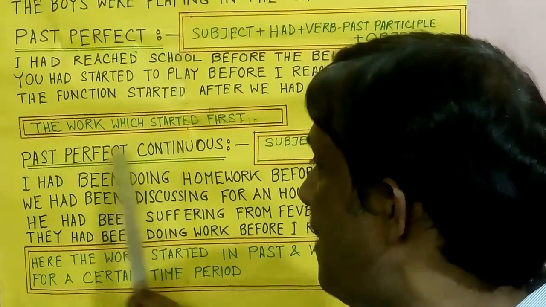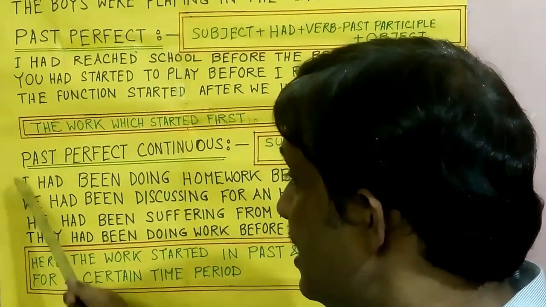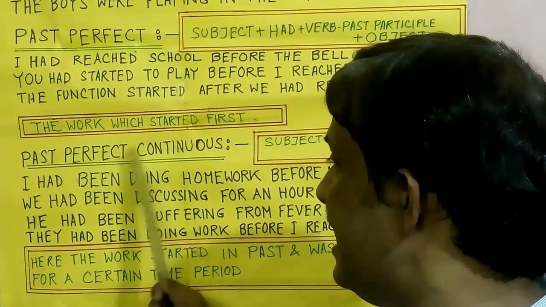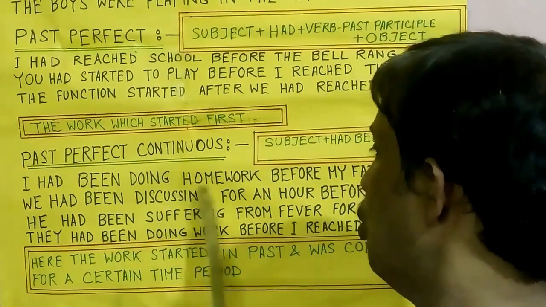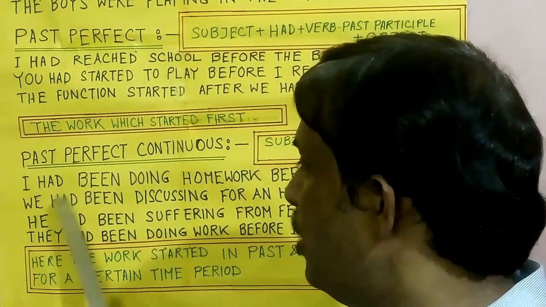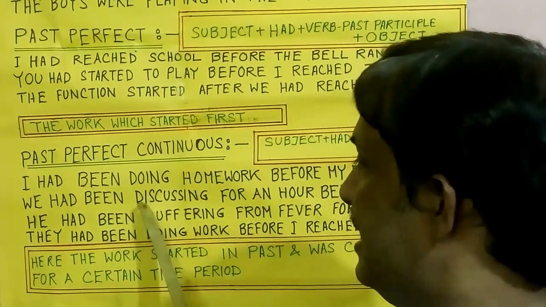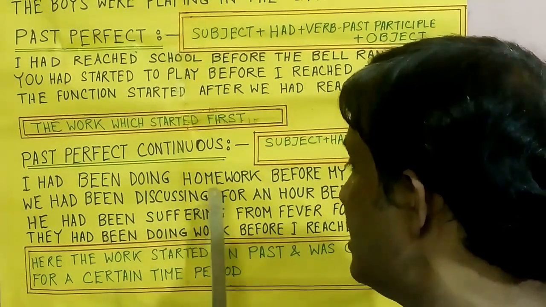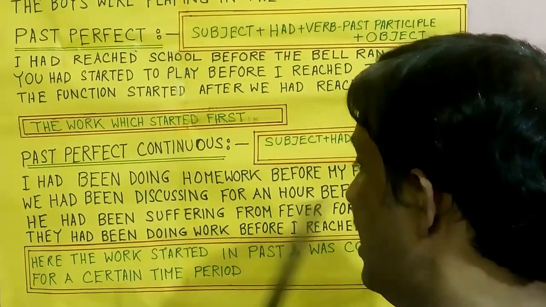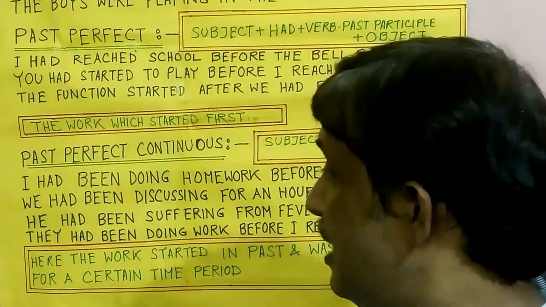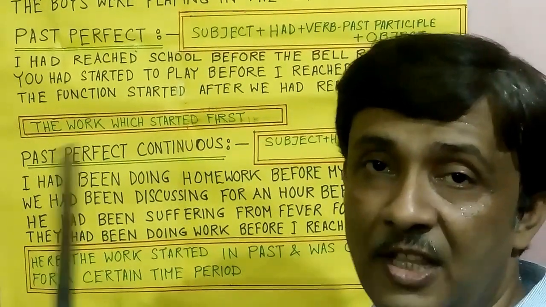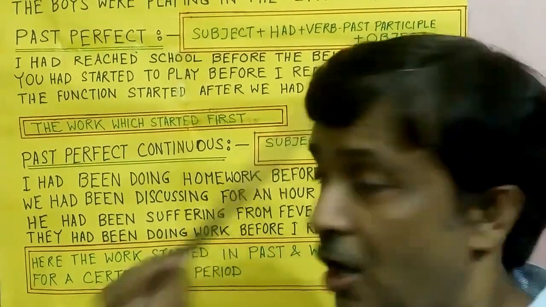Now, what is the past perfect continuous tense formula? That is subject I, had been, added ing with the verb do, homework, object. We had been discussing for an hour: we is the subject, had been added, discussing is ing with the verb discuss, for an hour is the object. He had been suffering from fever: he is the subject, had been added, suffering is ing with the verb suffer, from fever is the object.